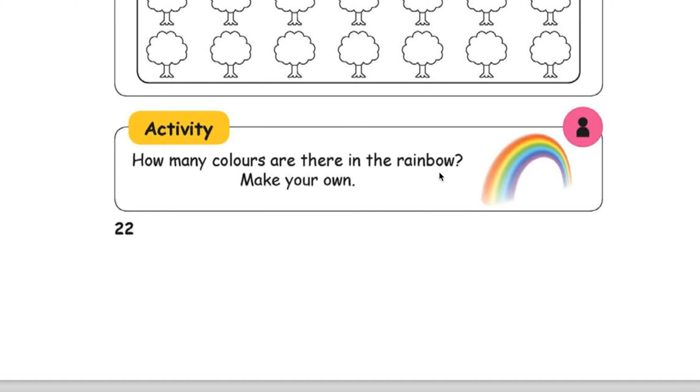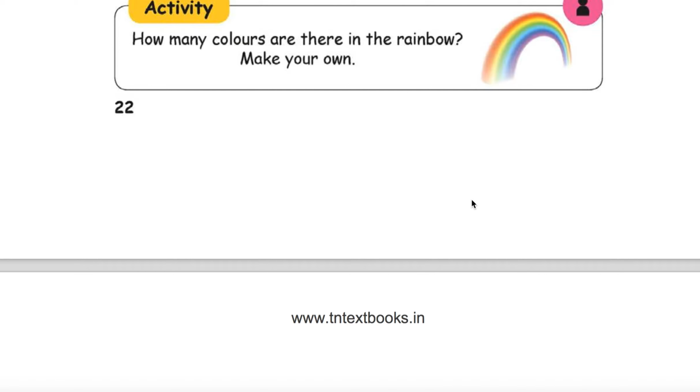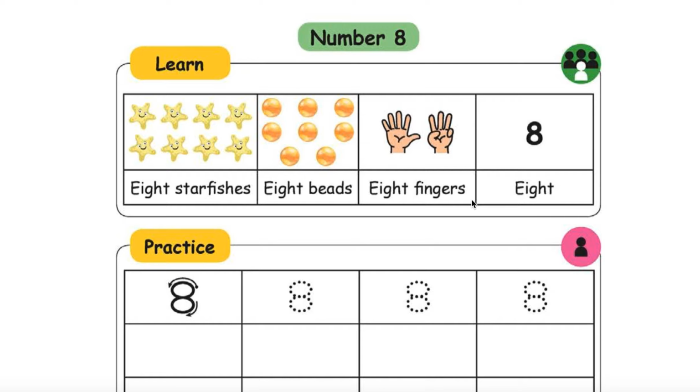How many colors are there in the rainbow? Make your own. 1, 2, 3, 4, 5. Let's go to number 8. Let's not waste time on that.